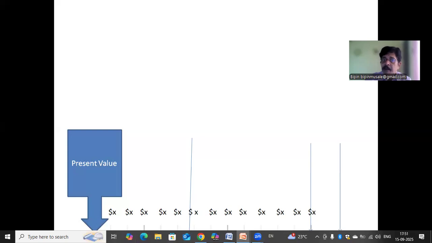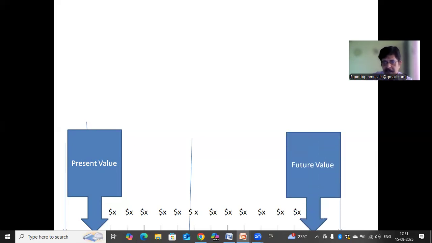We can find the value of the sequence of payments in between this period of 15 months. And of course, this is the present value, and we can find the value of this sequence of payments even before the present value, that is, what would have been the value of this sequence of payments at some time in the past.